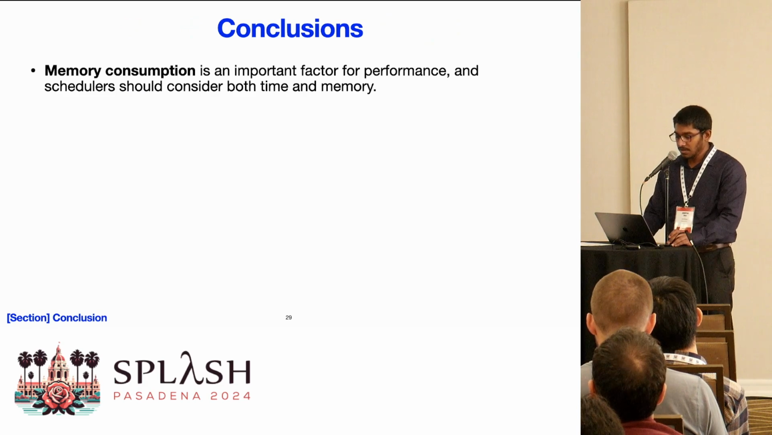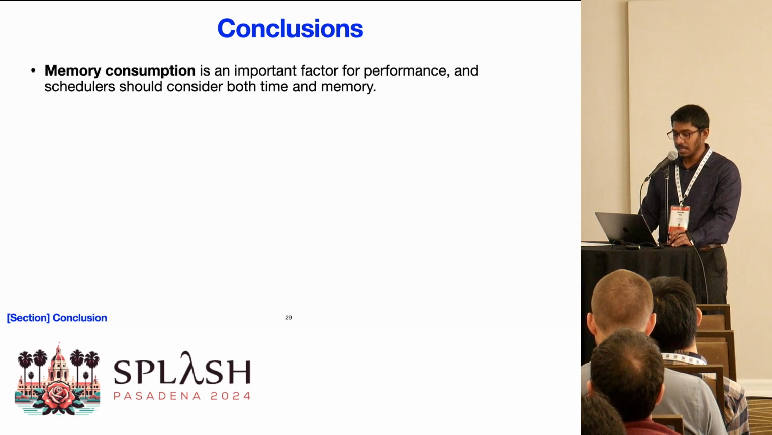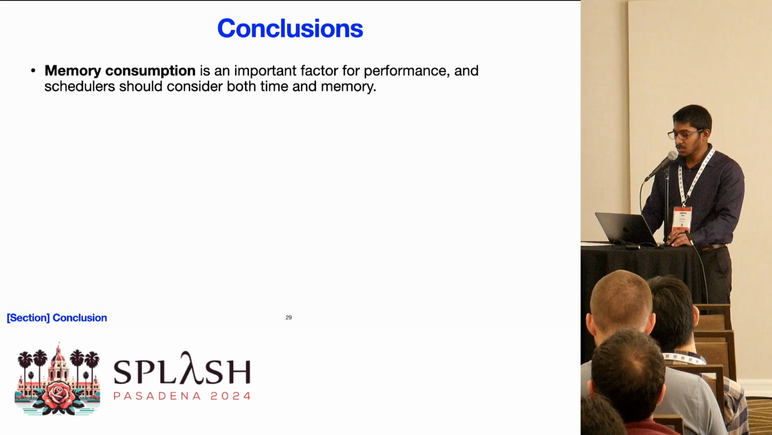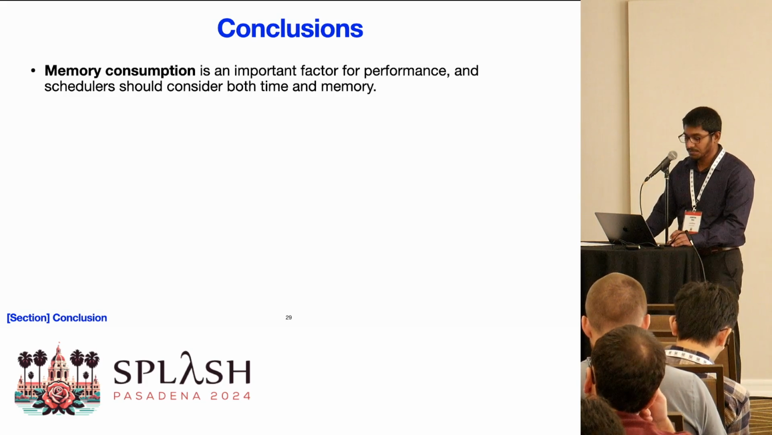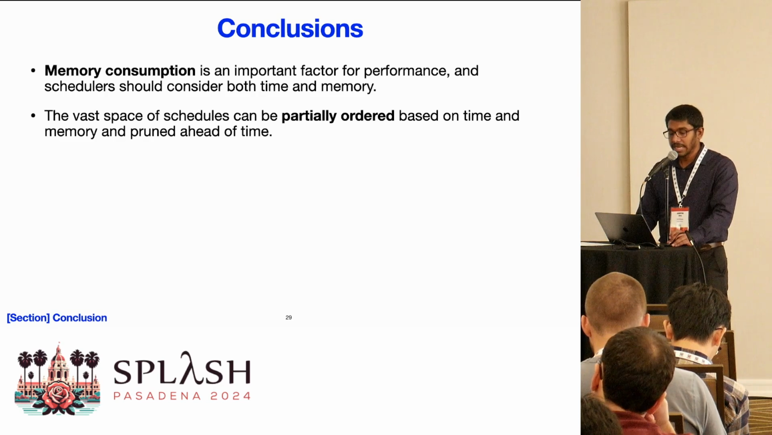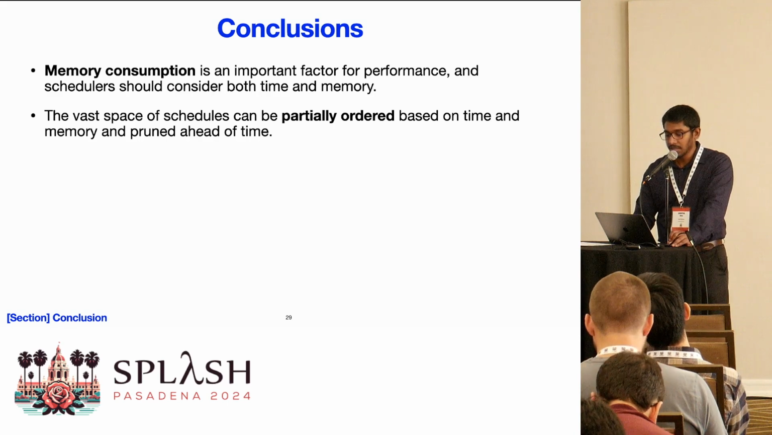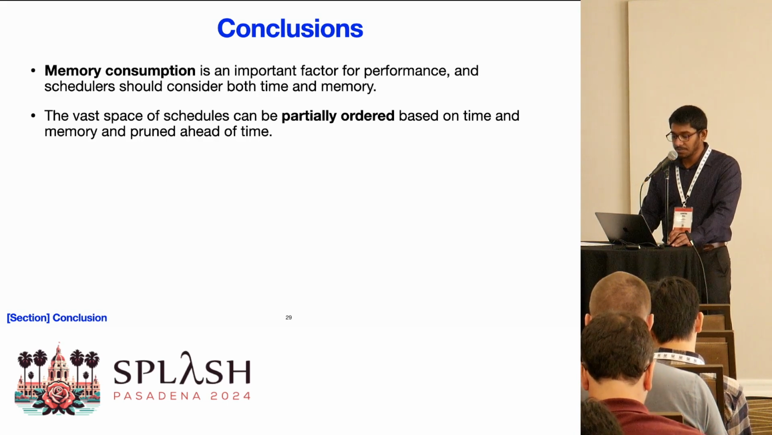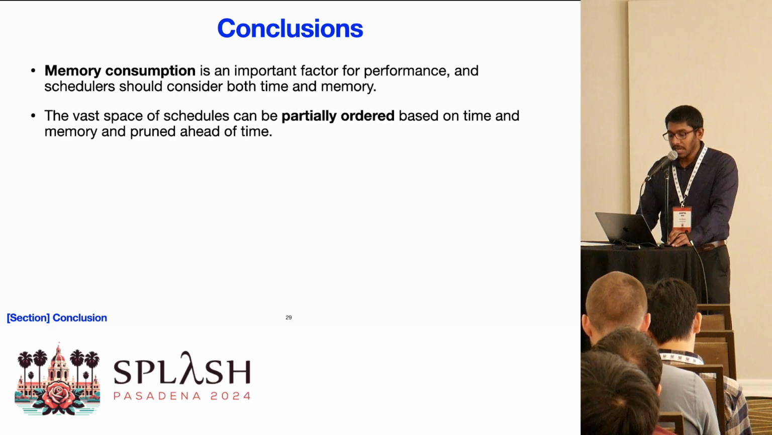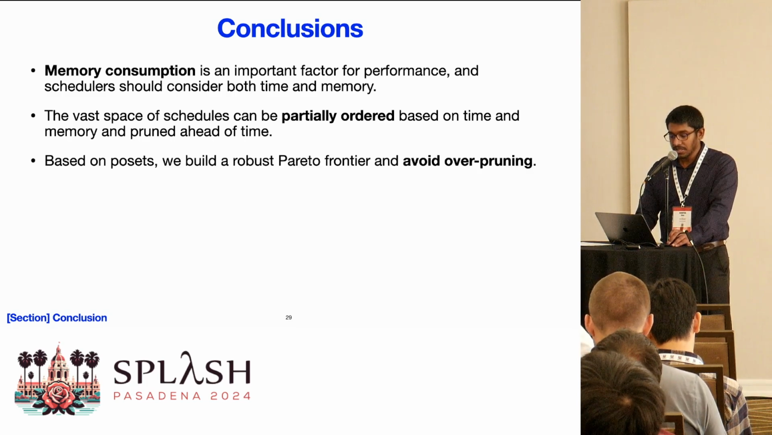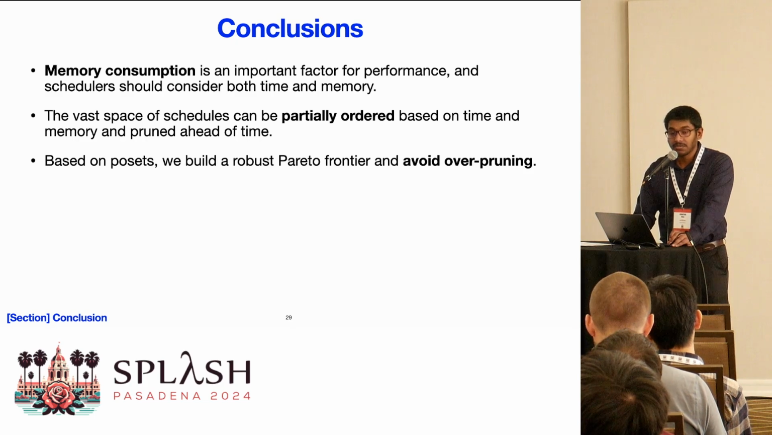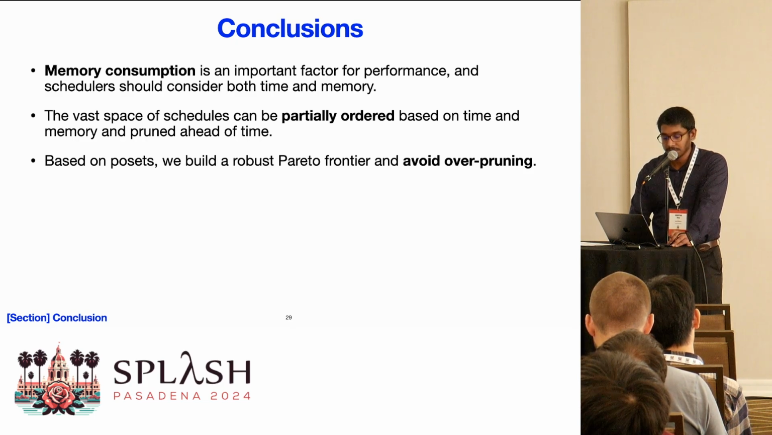In this talk, we saw how memory consumption becomes an important factor in choosing a good performance schedule. We saw how the schedule space can be partially ordered based on time and memory complexities to prune the schedule space, and how it can be used to create a robust Pareto frontier and avoid overpruning.